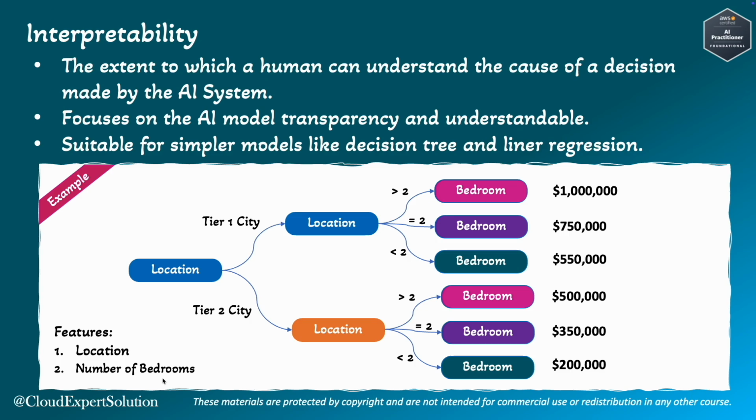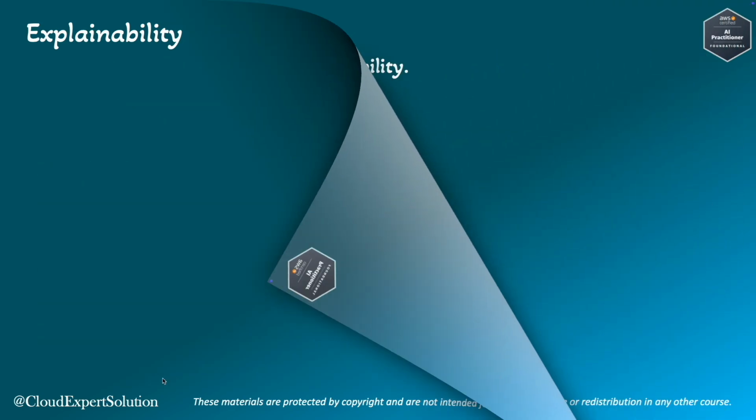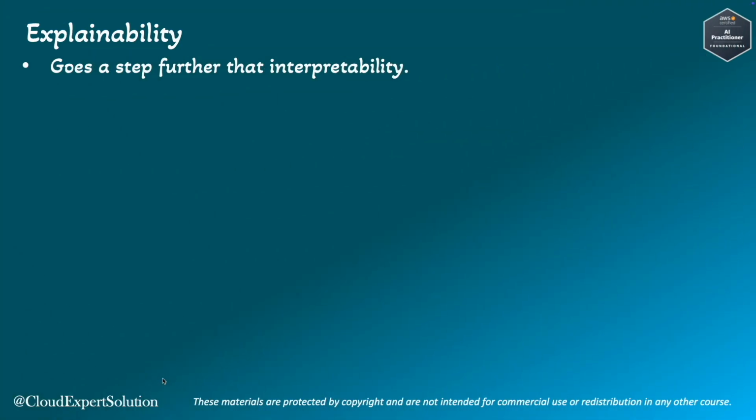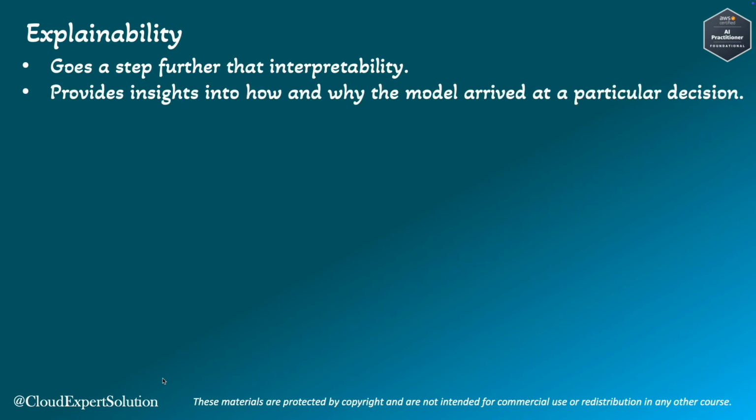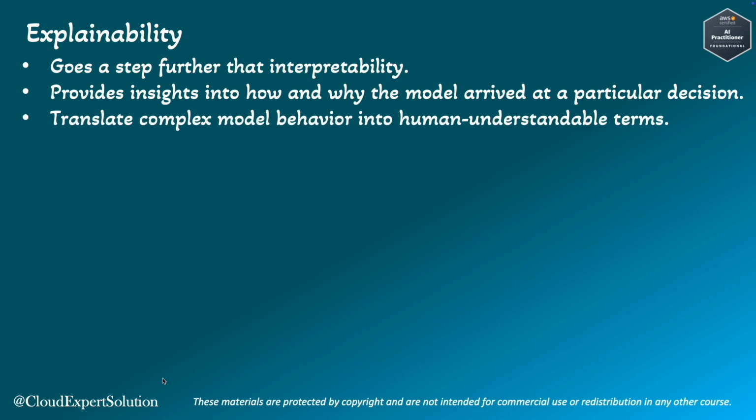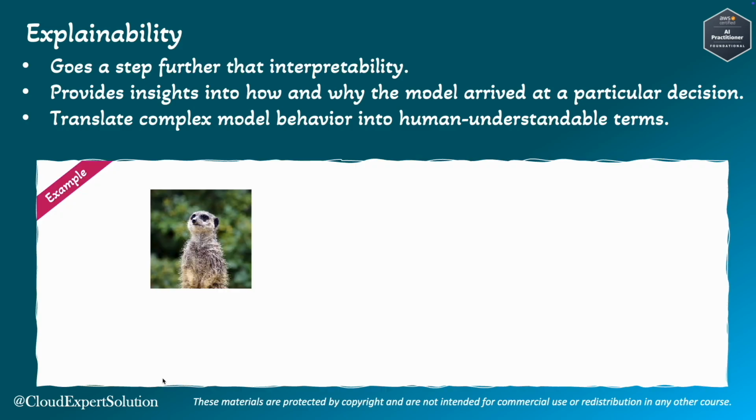Now let's review explainability. Explainability goes a step further than interpretability. It not only makes the AI model's decision understandable, but also provides insights into how and why the model arrived at a particular decision. Now, explainability often involves translating complex model behaviors into human understandable terms. Let's review with an example.